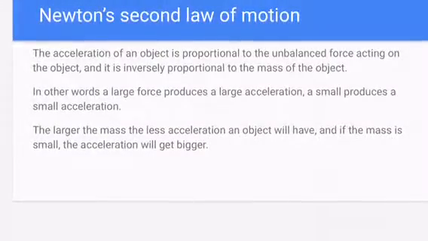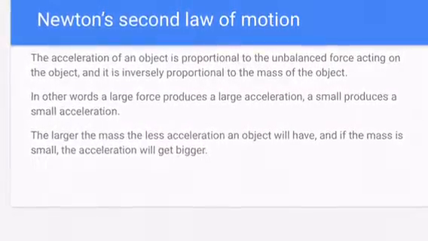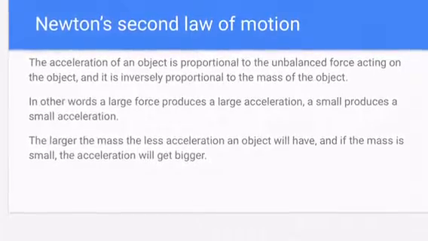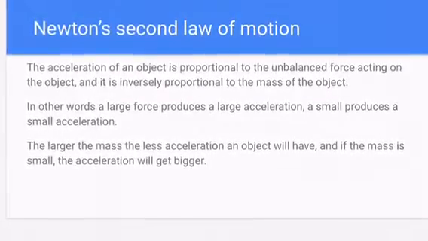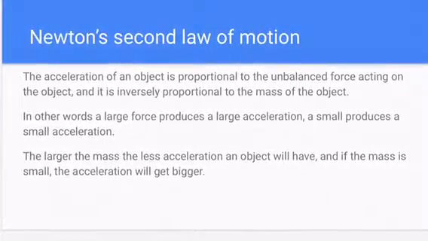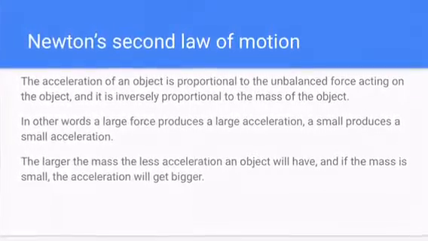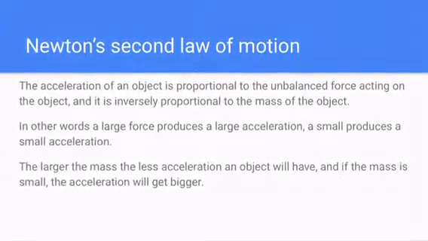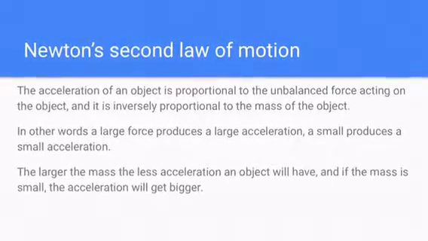Newton's second law of motion. The acceleration of an object is proportional to the balanced force acting on the object, and it is inversely proportional to the mass of the object. In other words, a large force produces a large acceleration, and a small force produces a small acceleration. The larger the mass, the less acceleration an object will have, and if the mass is small, the acceleration will